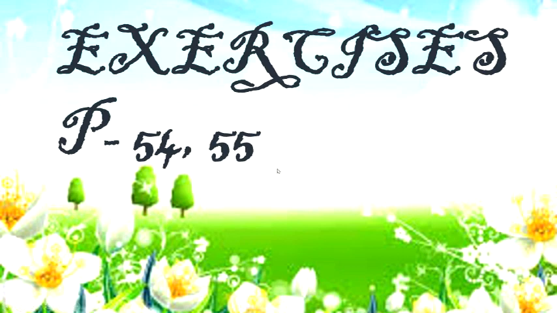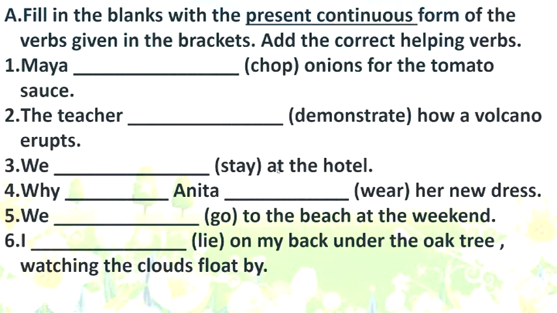Page numbers are given to you, 54, 55 and we have question A. Fill in the blanks with the present continuous form of the verbs given in the brackets. Add the correct helping verbs. You remember your helping verbs? Is, am, are. So children, we will see our subject. Accordingly, we will put our helping verbs.